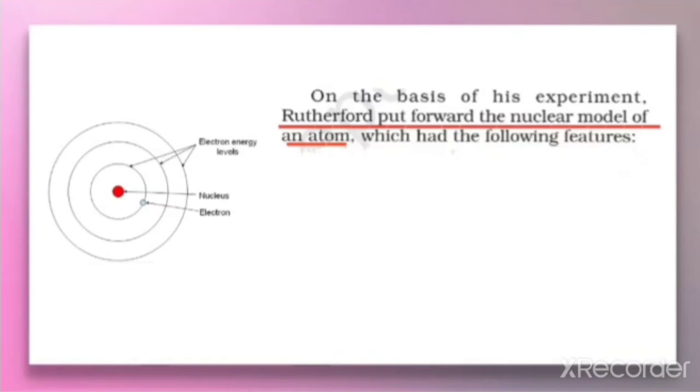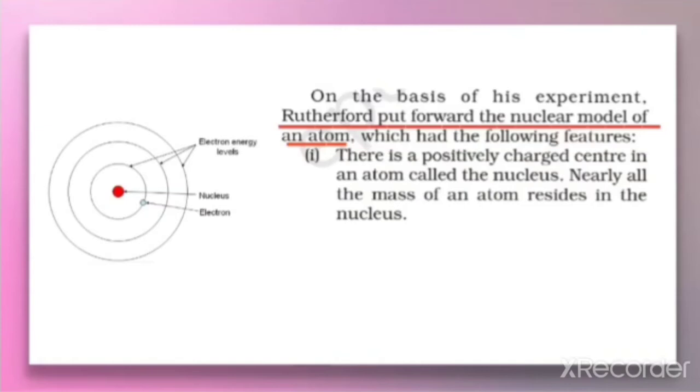Let us see what the important features of his model are. There is a positively charged center in an atom which is called the nucleus. Nearly all the mass of the atom resides in the nucleus. The nucleus is positively charged because of the presence of protons in it. So the positive charge is concentrated at the center, which is termed the nucleus.